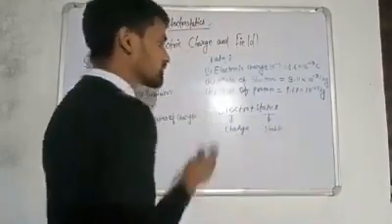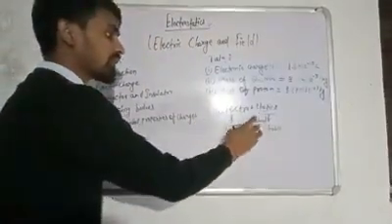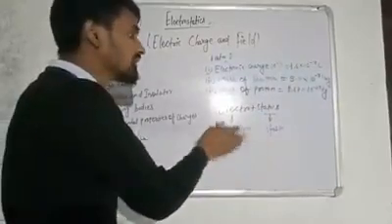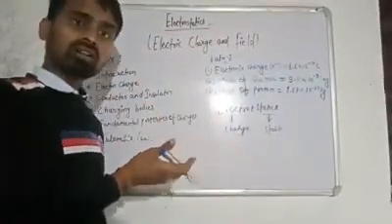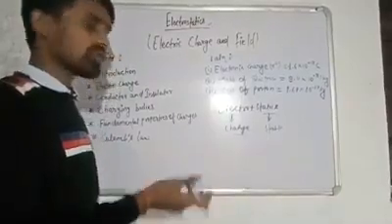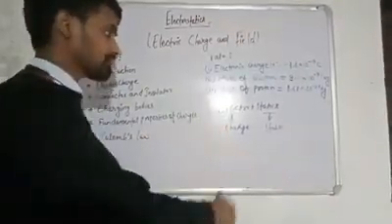That means we have to study charge when it is at rest, and what effect it has on other charged or uncharged bodies.